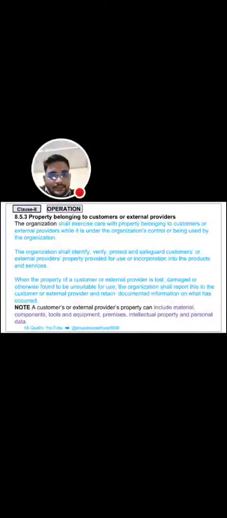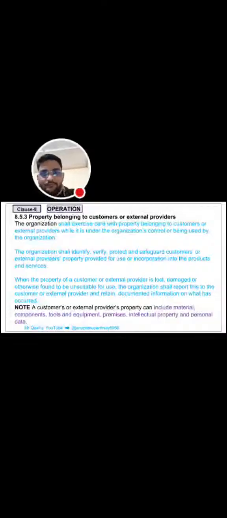When property of the customer or external provider is lost, damaged, or otherwise found to be unsuitable for use, the organization shall report this to the customer or external provider and retain documented information on what has occurred. Customer or external provider property includes materials, meaning components, tools or equipment, premises, intellectual property, and personal data, meaning some data they are providing.